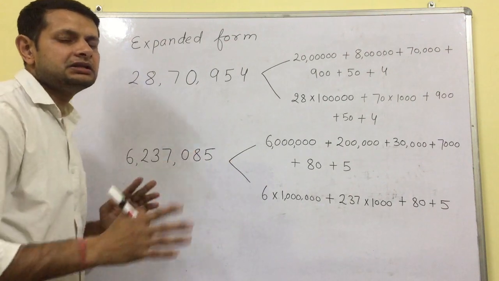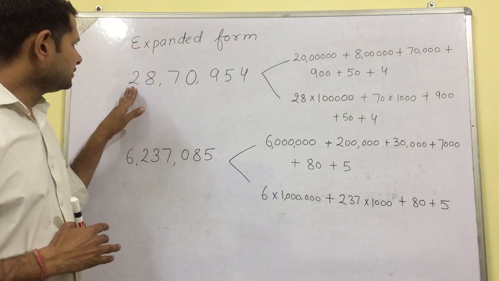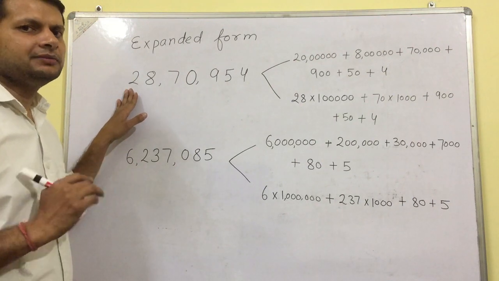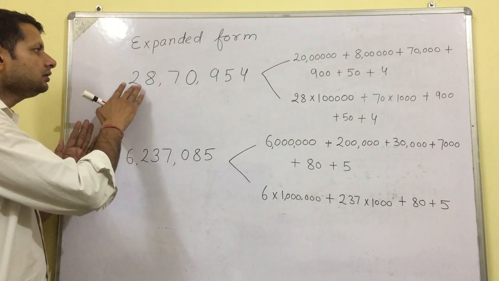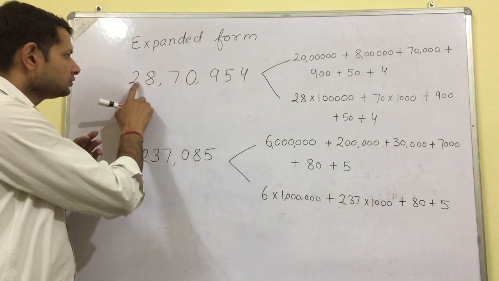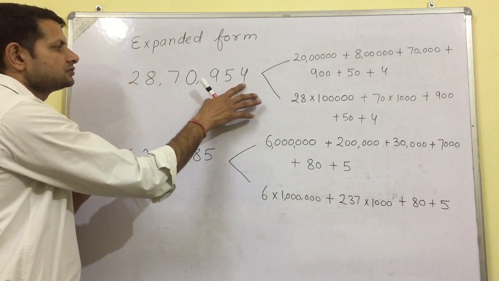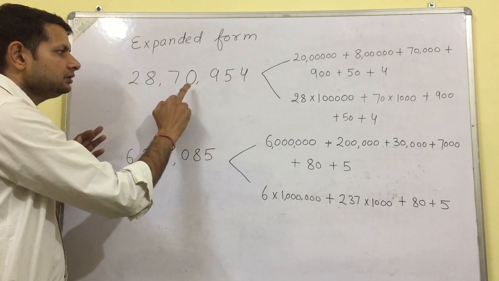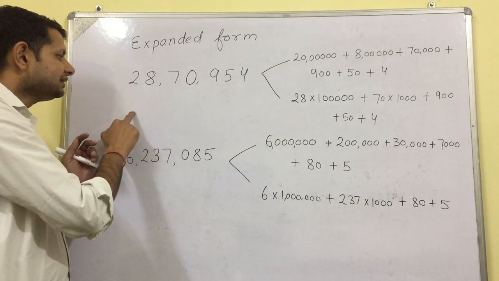You have to decide. Okay, so in this number, 28,70,954, how to expand this one? Let's see. Starting from the extreme left, there are 2 ways to expand a number. One is we place zeros after the number itself, counting the places: 2, 1, 2, 3, 4, 5, 6. 2 and 6 zeros. Or we can say 20 lakh.